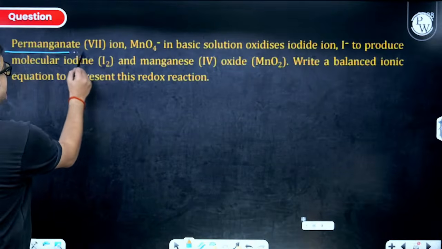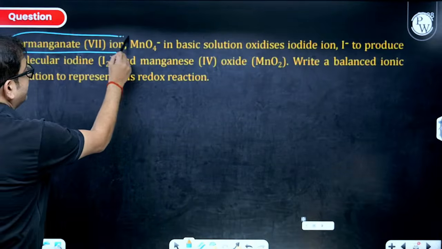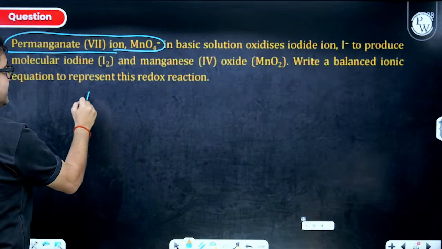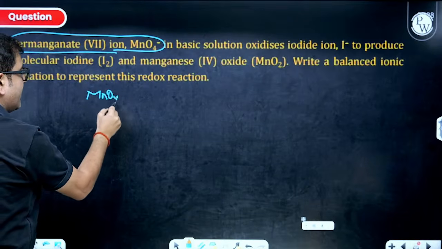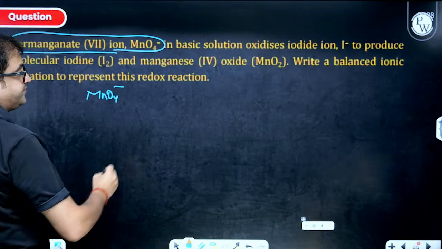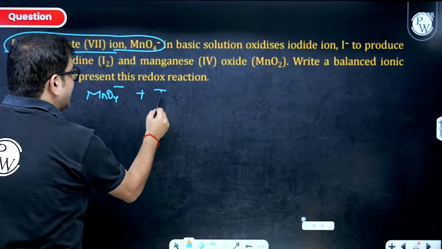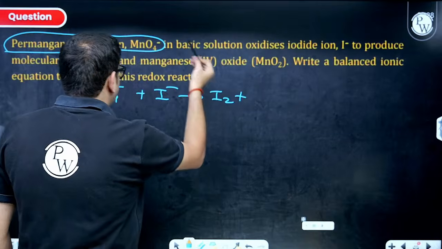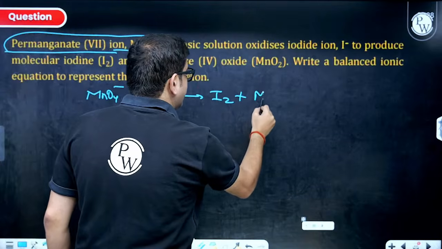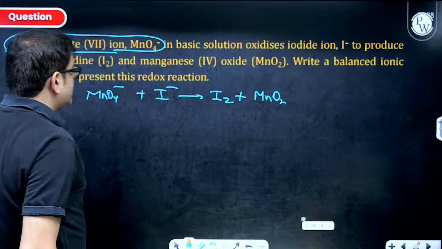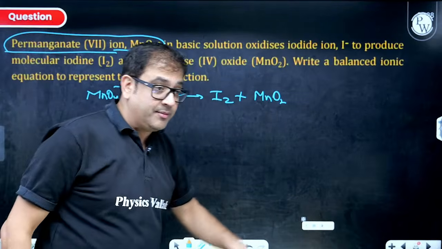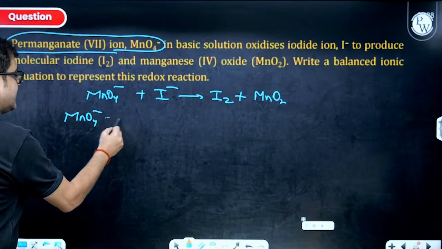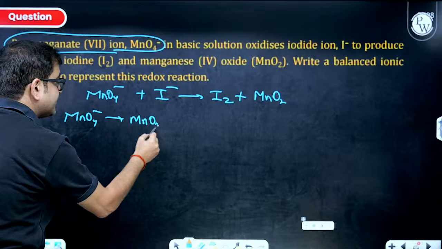I have KMnO4, I have permanganate ion, which is MnO4 minus in basic medium, which oxidizes iodide ion. That means our first half will be MnO4 minus reacting with I minus to produce iodine, and this permanganate ion is getting converted to MnO2. So we have to write the balanced half reaction in basic medium. How to do it? Sir, MnO4 minus is changing to MnO2. This is my first half.